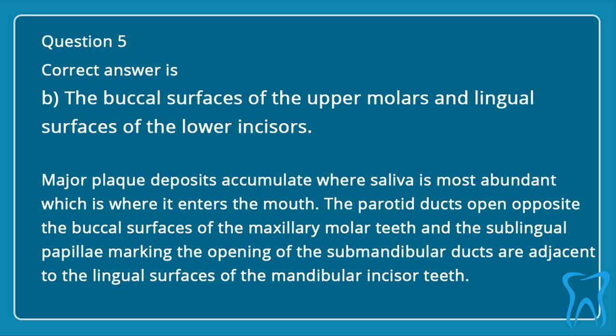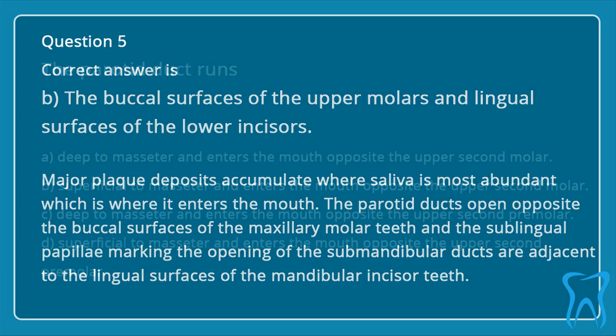Correct answer is B. The buccal surfaces of the upper molars and lingual surfaces of the lower incisors. Major plaque deposits accumulate where saliva is most abundant, which is where it enters the mouth. The parotid ducts open opposite the buccal surfaces of the maxillary molar teeth, and the sublingual papillae marking the opening of the submandibular ducts are adjacent to the lingual surfaces of the mandibular incisor teeth.